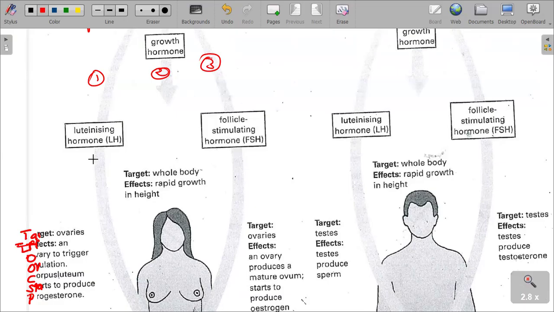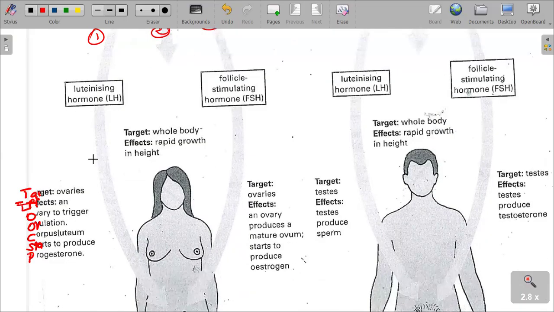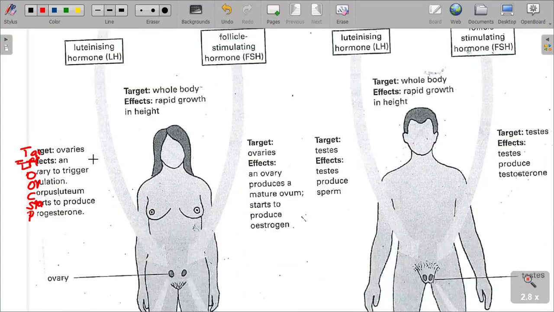The arrow shows the target organ: the luteinizing hormone targets the ovaries, and its effect is on the ovary, to trigger ovulation.